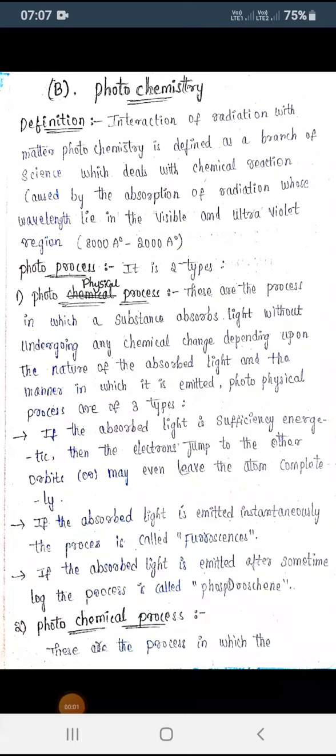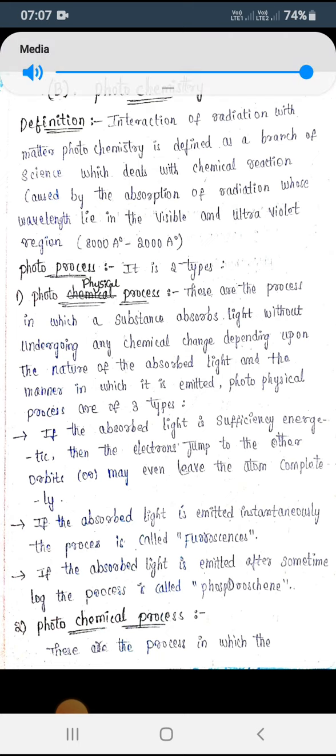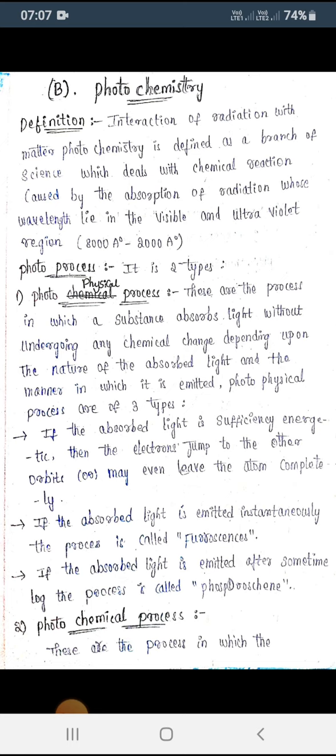Let us discuss our new topic, that is photochemistry. So what do you mean by photochemistry? As we say, photo is nothing but light. Here in chemistry, some reaction is going to happen, right? So photochemistry is nothing but the interaction of radiations with chemical reactions. We call it photochemistry.